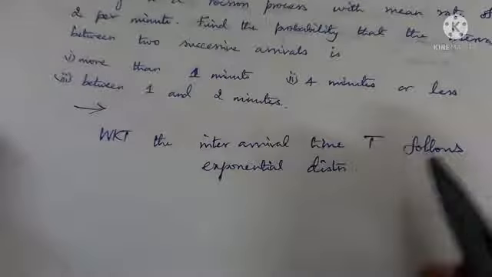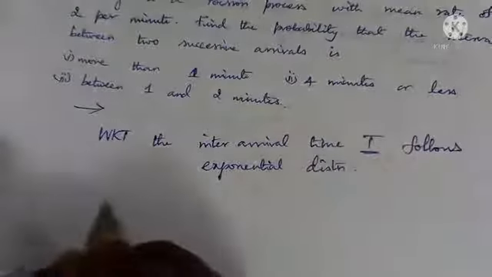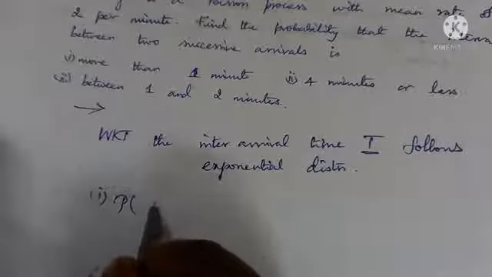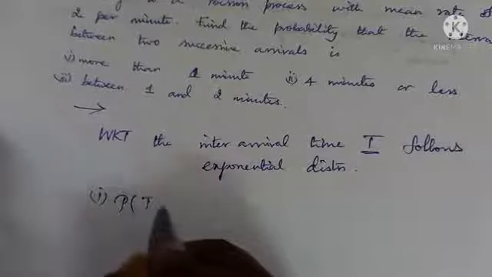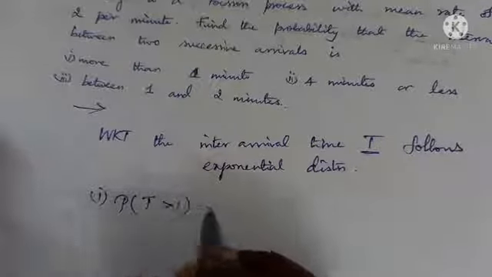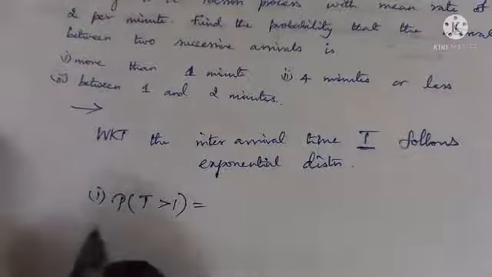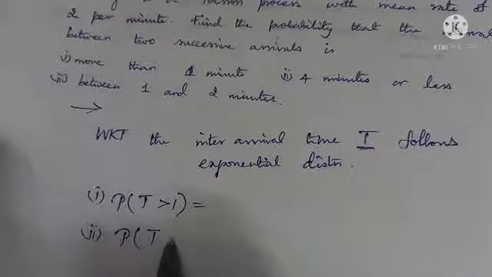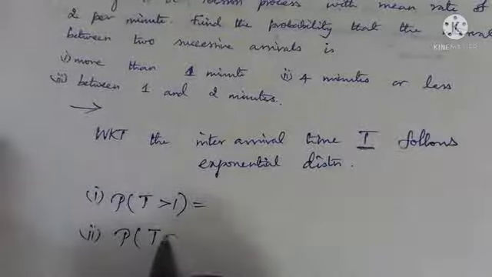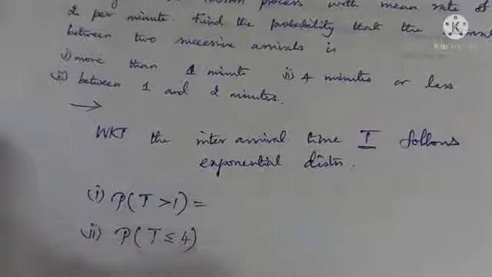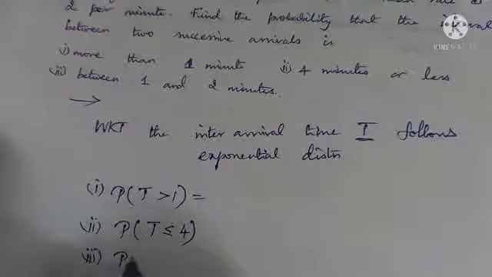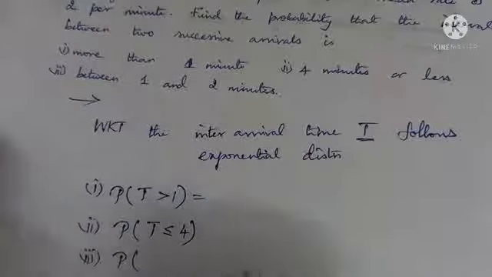So this is capital T. What is the question asked? First subdivision, probability that the inter-arrival time between two successive arrivals is more than 1 minute, okay. And second subdivision, probability that the inter-arrival time between successive arrivals is less than or equal to 4 minutes. 4 minutes or less, okay. Then probability that the inter-arrival time between two successive arrivals is between 1 and 2 minutes.